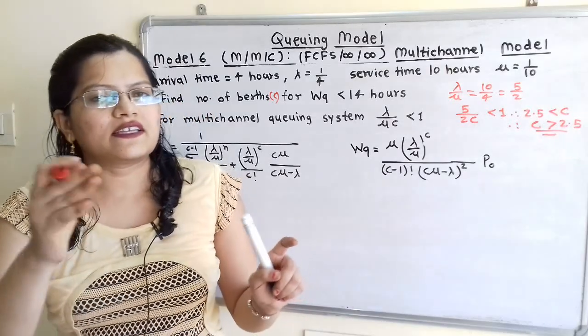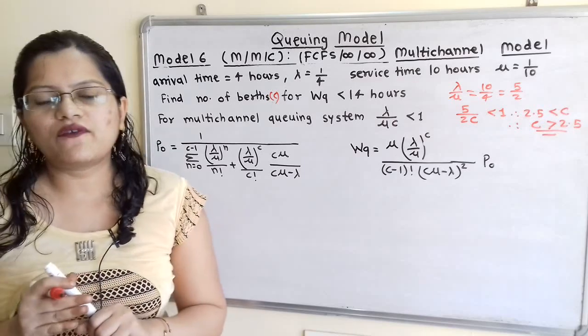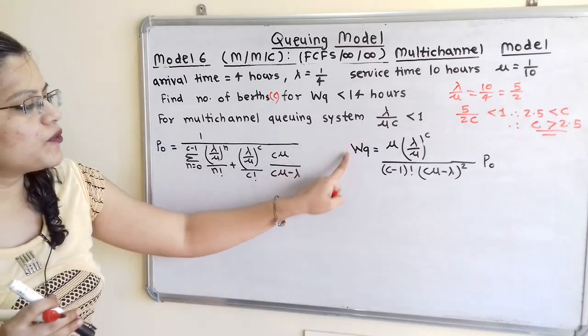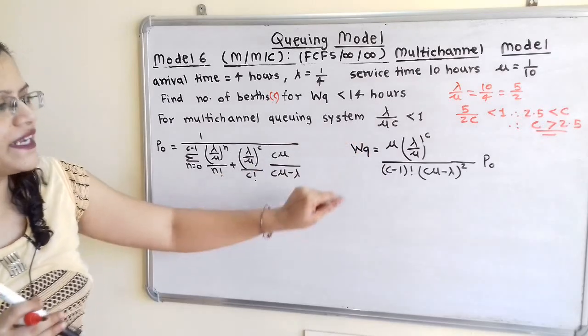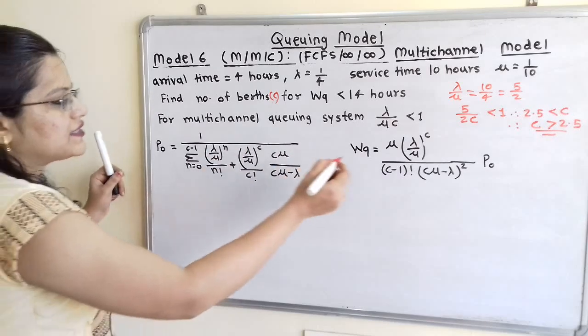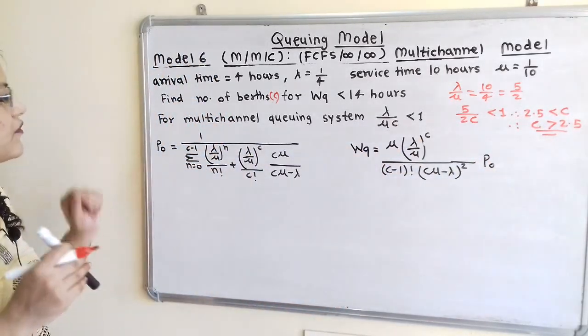So we will take the next value, that is C is equal to 3. Now we will write the formula to calculate the WQ. So we have to calculate this waiting time in queue when C is equal to 3. So when C is equal to 3, we have to first calculate P0. So we will write the formula here.